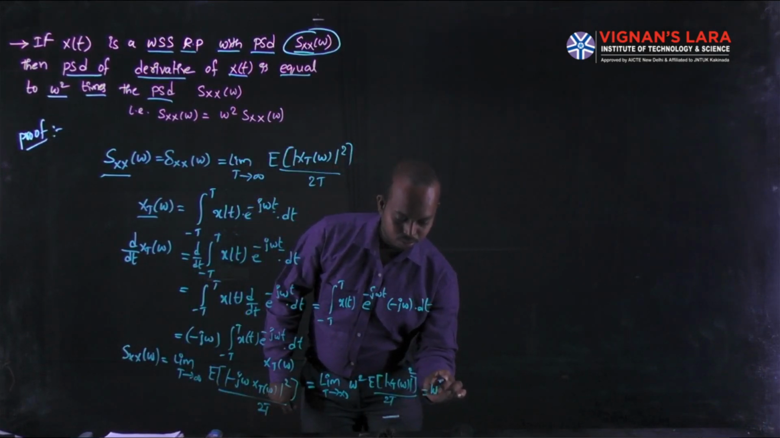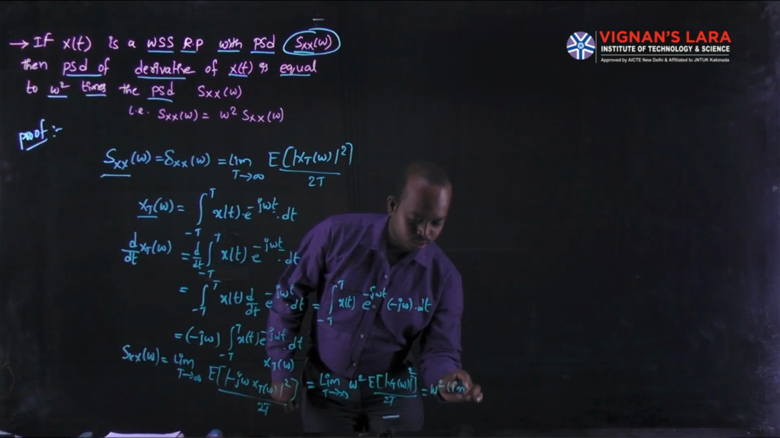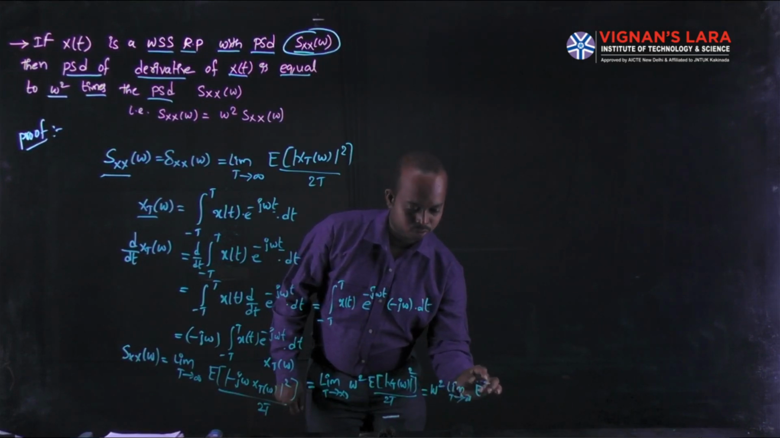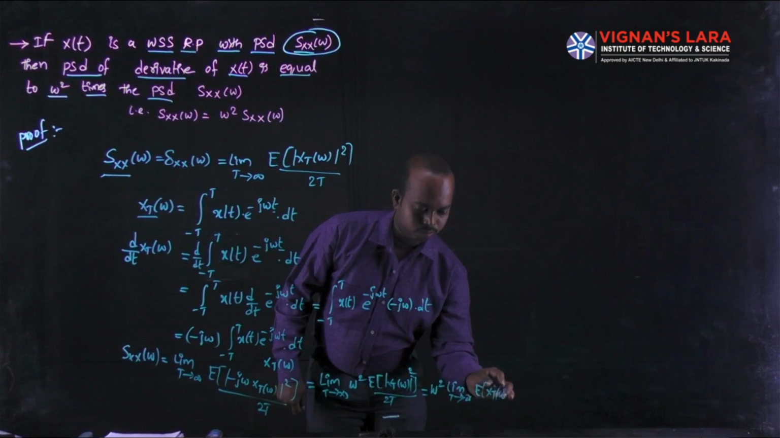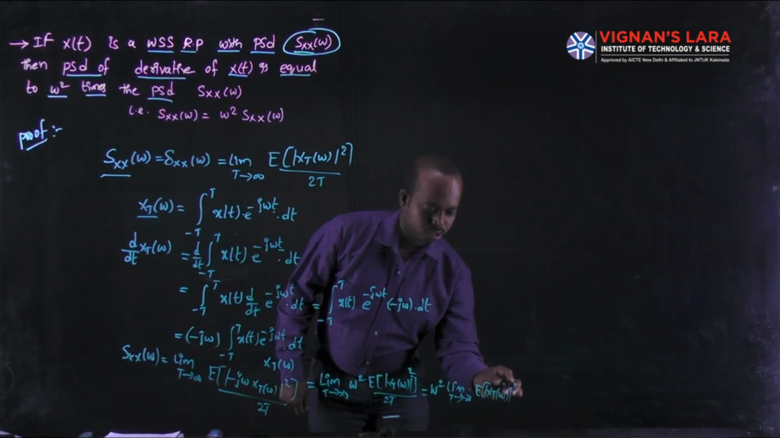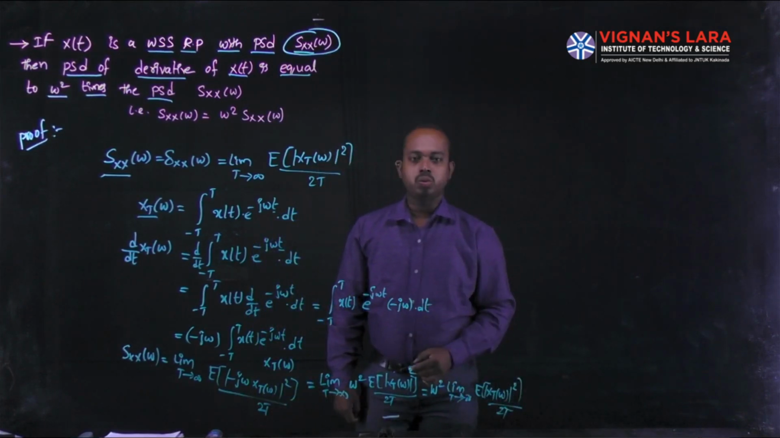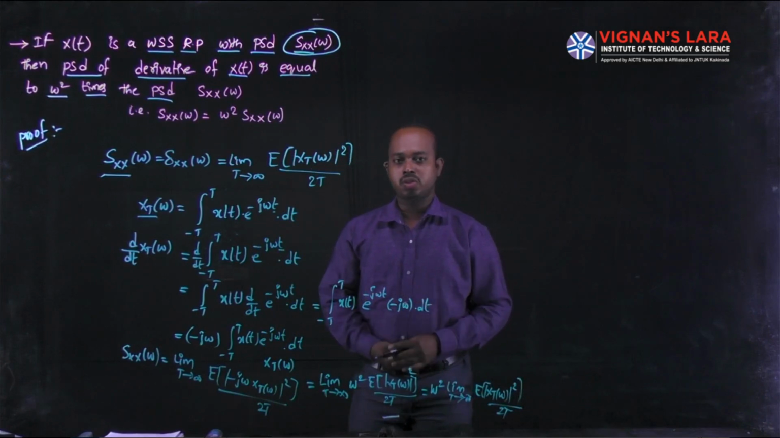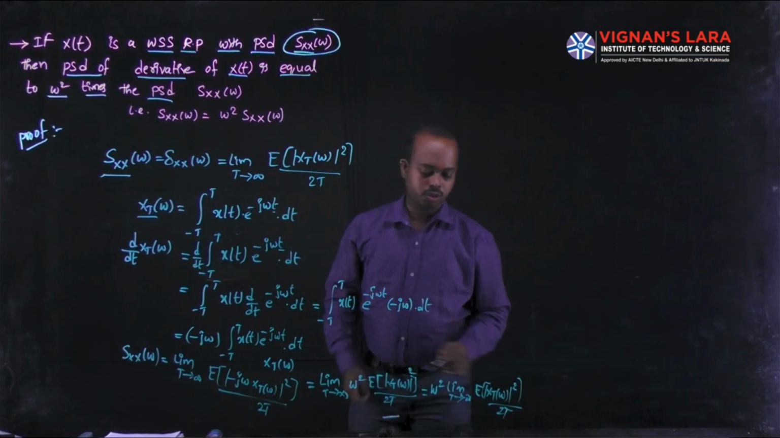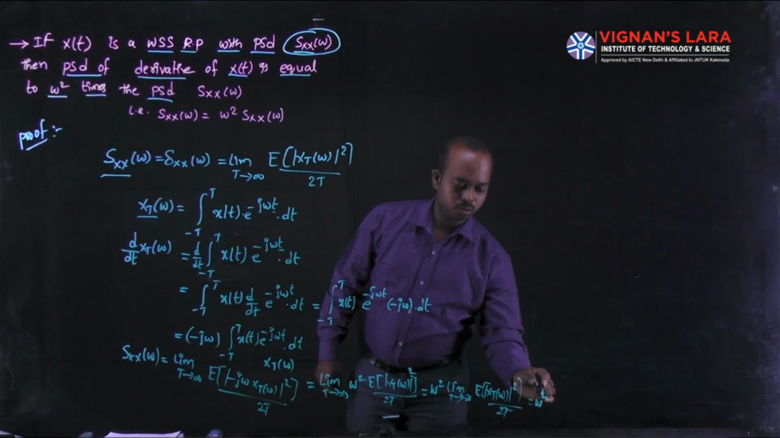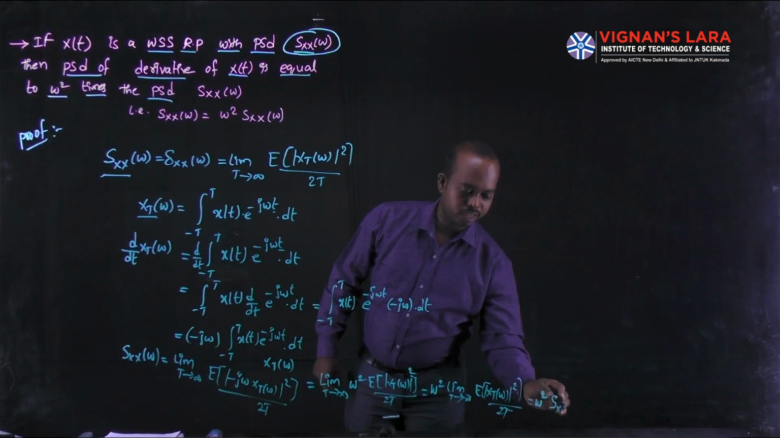Then the omega square, limit T tends to infinity, expectation of X_T of omega square by 2T. Here this function is equivalent to the power spectral density of the random process X of t. That's why I have to replace this with S_XX of omega.